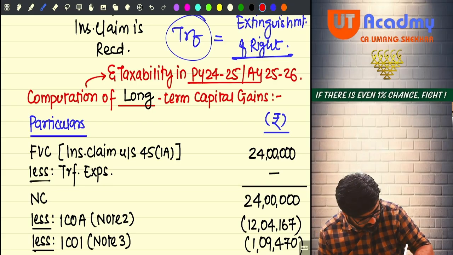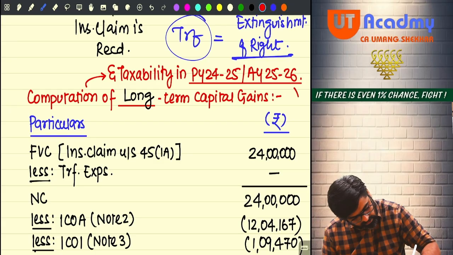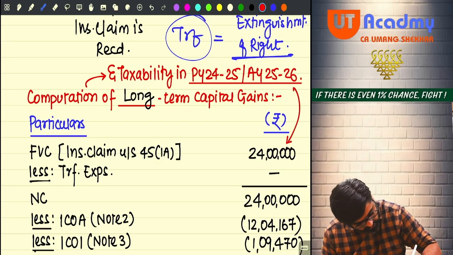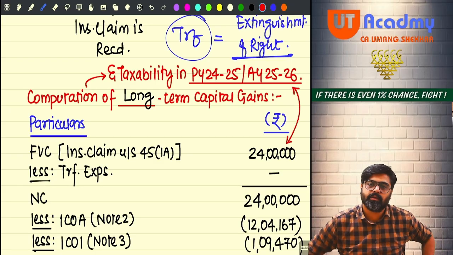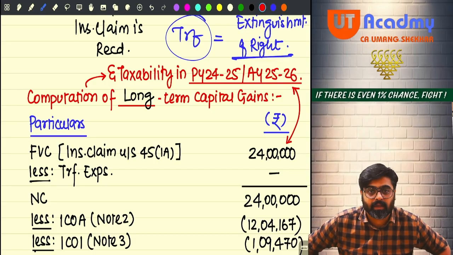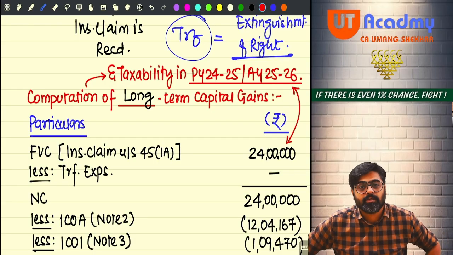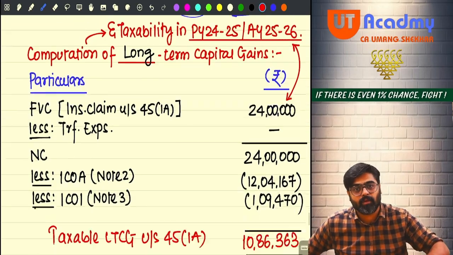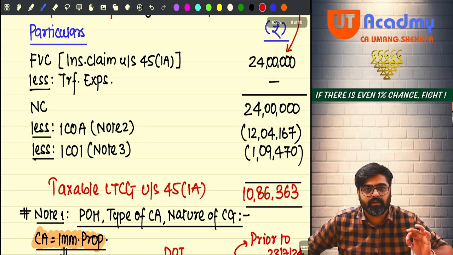Why are you taxing it in this year? Because the insurance claim is received in this year only. The year of receipt of insurance claim is the year in which the capital gain under section 45(1A) shall be charged to tax, and that amount is how much? 10,86,363.